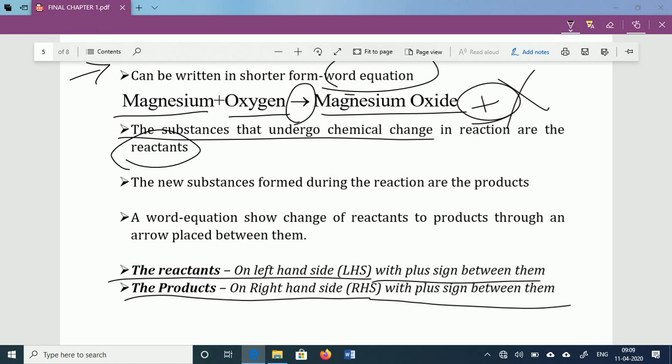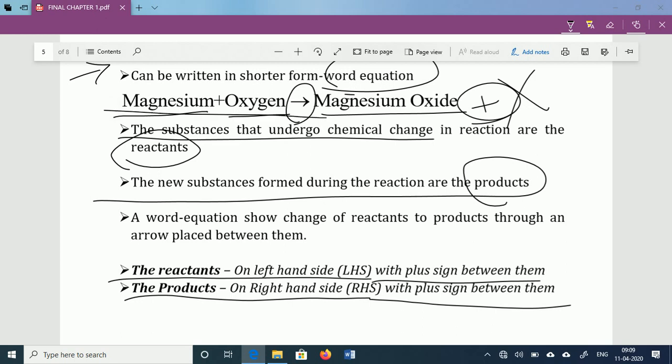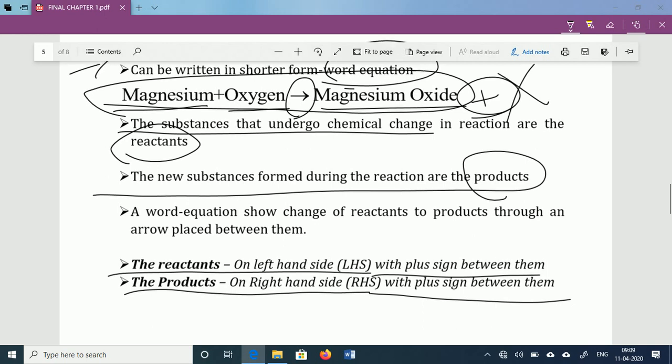Now, the new substance produced during the reaction should be called a product. So here is the simple representation: magnesium plus oxygen gives magnesium oxide. If we write it this way, a chemist can easily understand that this reactant is involved in the reaction and this product is produced in the reaction. So it is a very simple representation.